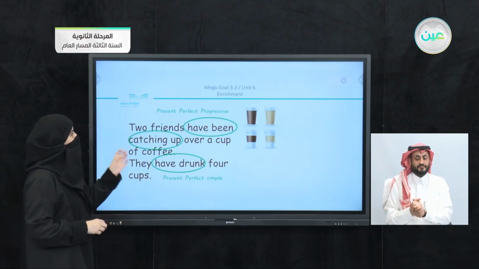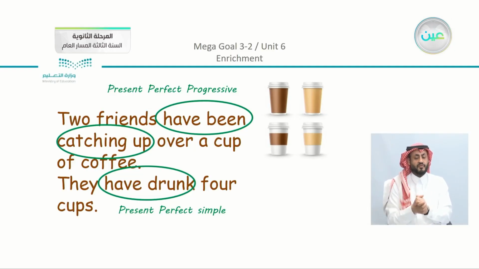Two friends have been catching up. It's the same thing. We have here have been catching up over a cup of coffee. They have drunk. Now notice here, because we didn't use been in the other part, we have used the past participle. So you can see that we have two different structures. We have the present perfect simple, as we mentioned, and the present perfect progressive.